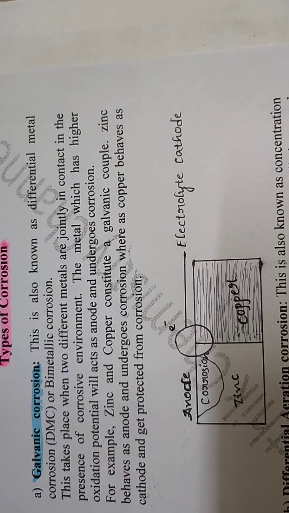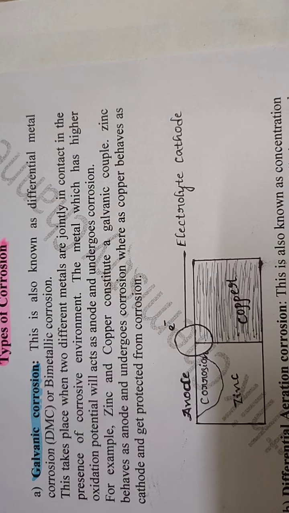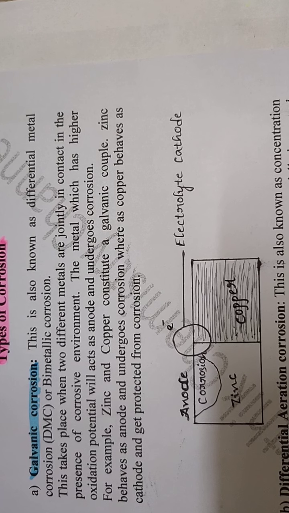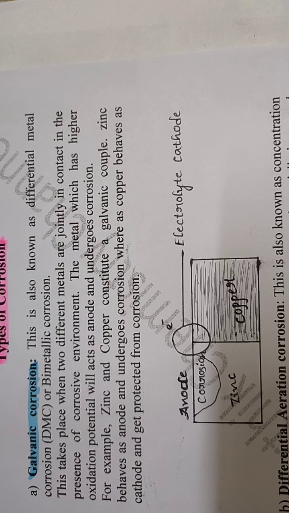What is galvanic corrosion? You all know the galvanic cell, or electrochemical cell. A galvanic cell means a combination of two different metals, where one acts as anode and another acts as cathode.